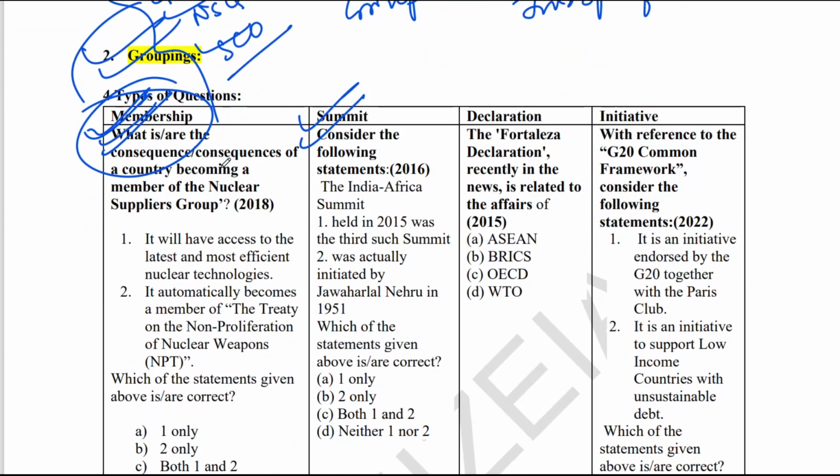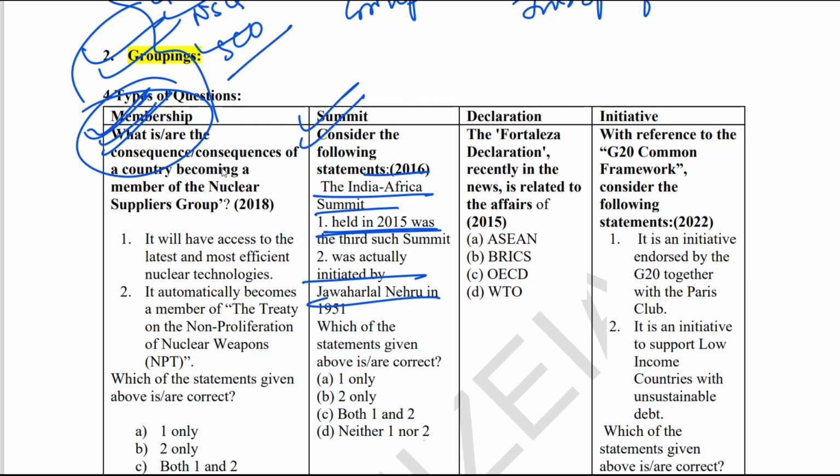These are very factual questions, but you see, in 2016 UPSC asked about the India-Africa summit held in 2015. UPSC asked such silly questions also, like when was the first summit. Such kinds of questions UPSC has asked.